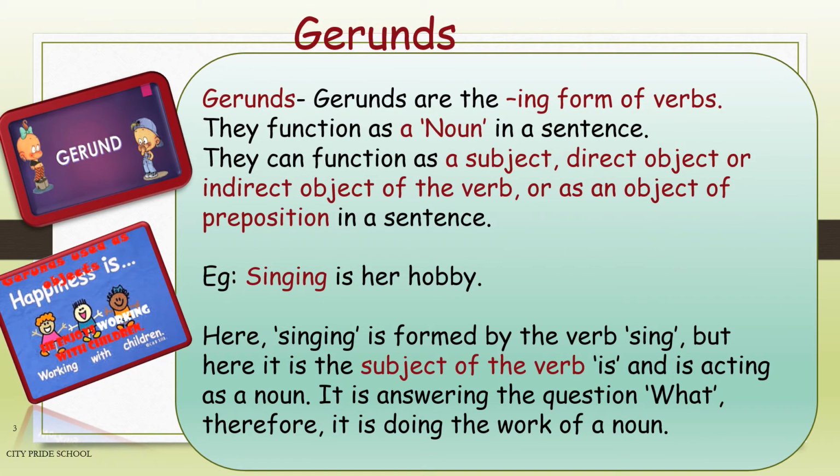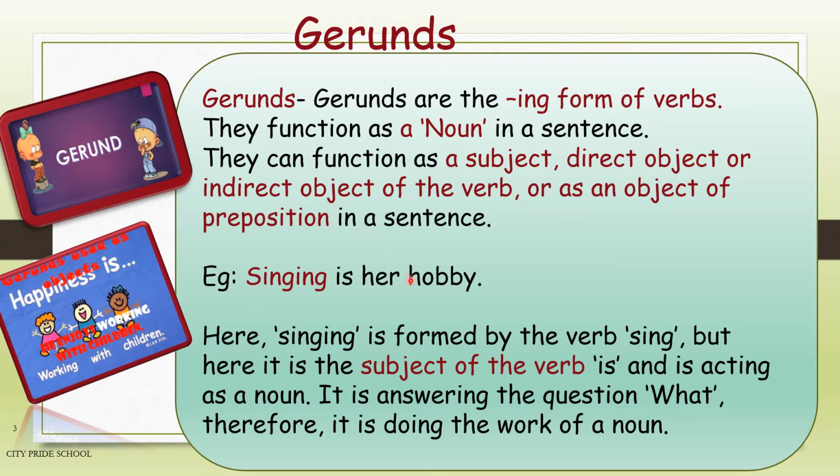The second type of non-finite verbs are gerunds. Now, what are gerunds? They are the ing form of verbs and they function as a noun in a sentence. Whenever I say a word is acting as a noun in a sentence, it's going to answer the question what. Gerunds can function as a subject, direct object, indirect object, or also as an object of preposition.